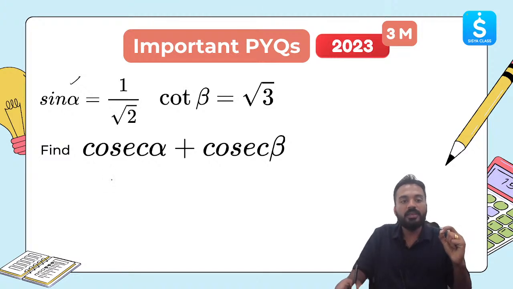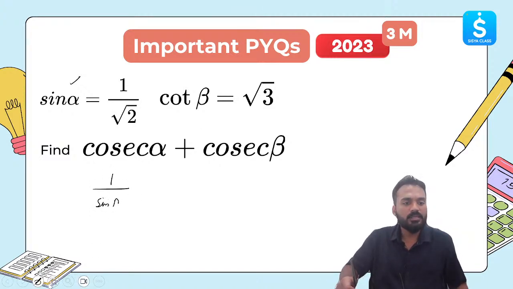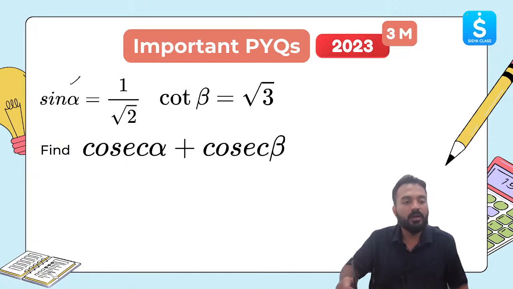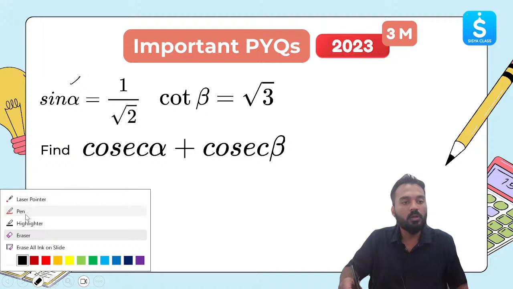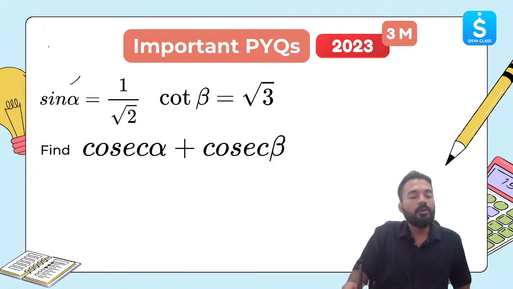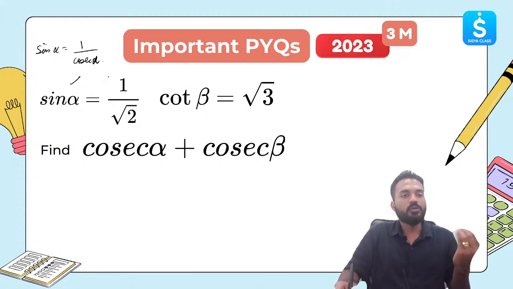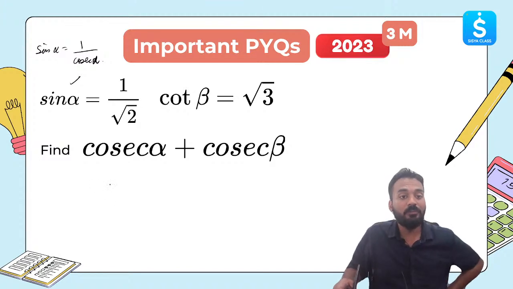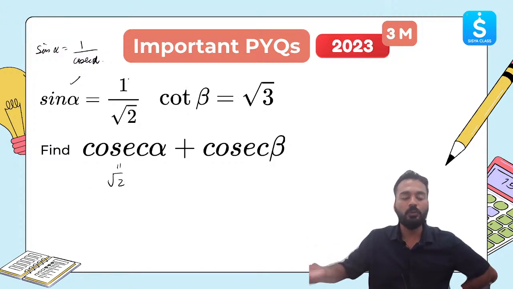So in place of cosec alpha, I can write 1 by sine alpha, right? Just a sec, let me use this eraser. So sine alpha is equal to 1 by cosec alpha, or cosec alpha is equal to 1 by sine alpha. So cosec alpha will be equal to root 2.